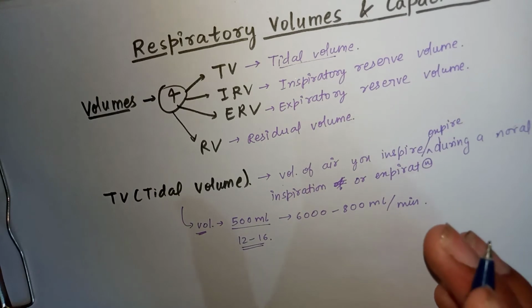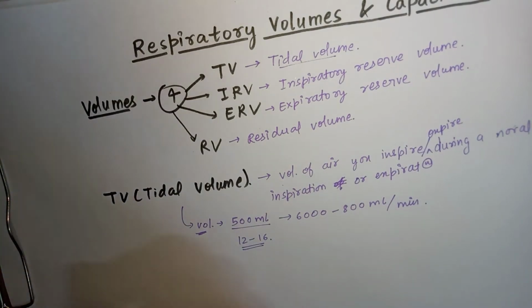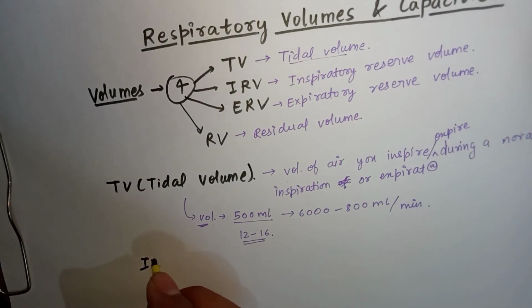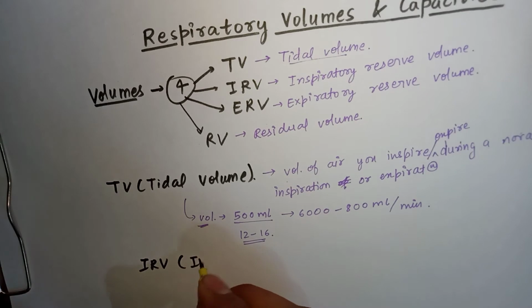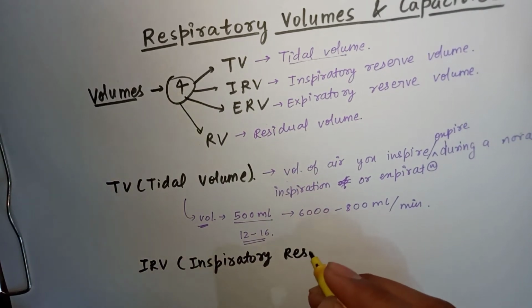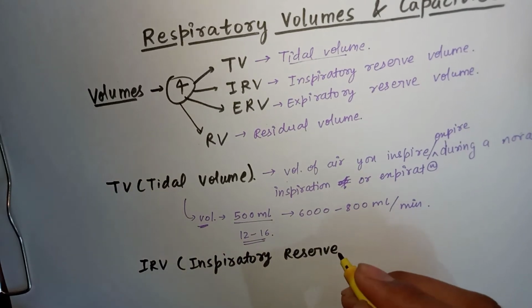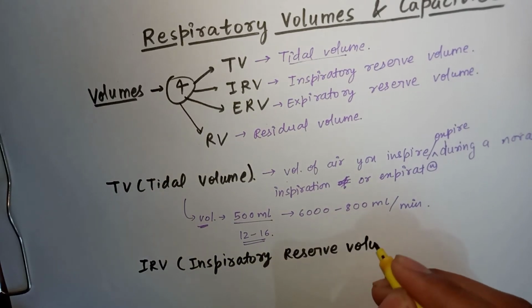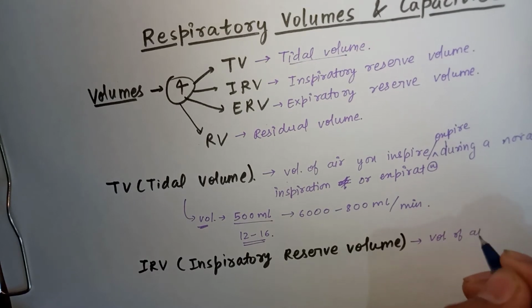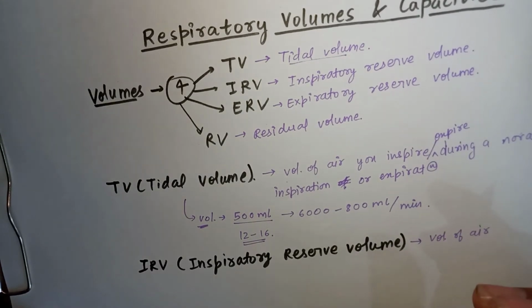So these are the volumes, and then the next is inspiratory reserve volume or IRV, that is inspiratory reserve volume. What is this? This is the volume of air which we inspire by forcible inspiration. We need an additional force; we are not talking about a normal inspiration.